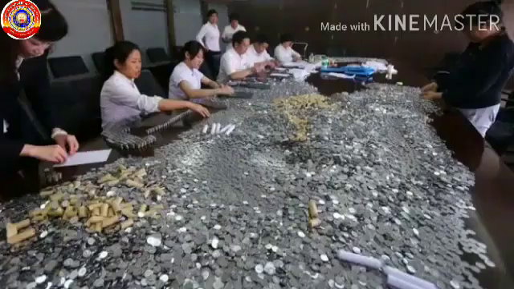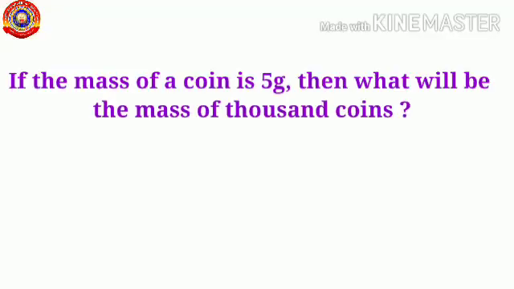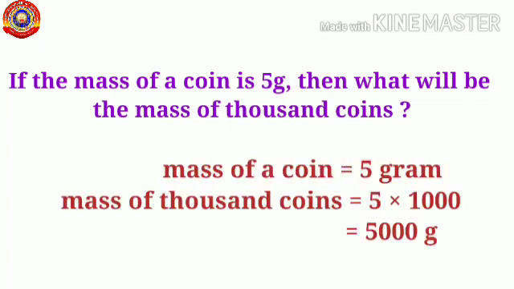Let's begin. How much time is needed for counting the coins in a bank? Imagine you are having 10 lakh rupees in your hand. How much time is needed for counting the coins? Suppose the size and mass are the same. It's quite difficult, right? If the mass of a coin is 5 grams, then can you find the mass of 1000 coins? Yes, it's very simple. You can find the mass of 1000 coins if you know the mass of a coin is 5 grams, right?